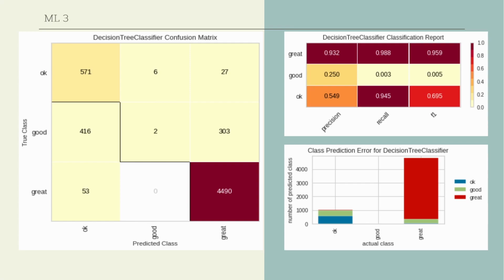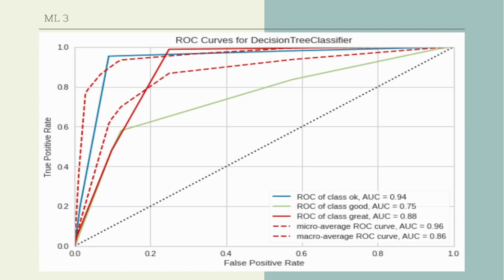Then we went to the class prediction error, and this gives us a clearer image of how well great did. We can see the great clearly in the lead with over 4,000, while OK and good are both below 1,000. The goal of the ROC and AUC is to find a trade-off between sensitivity and recall. As we can see, the ROC of OK is at 0.94. For good, it's at 0.75, and for great, it's at 0.88. These could be improved, but in general, these are very good results.